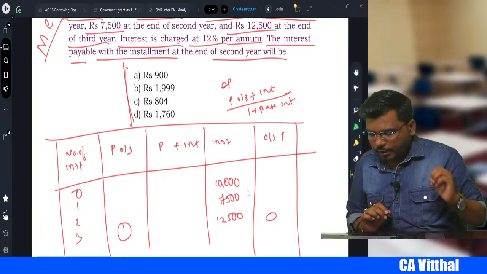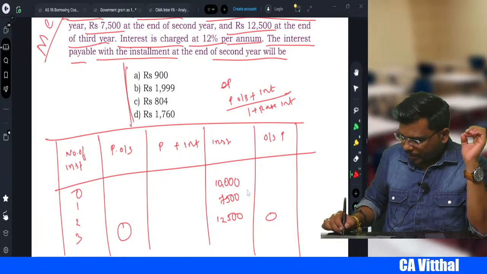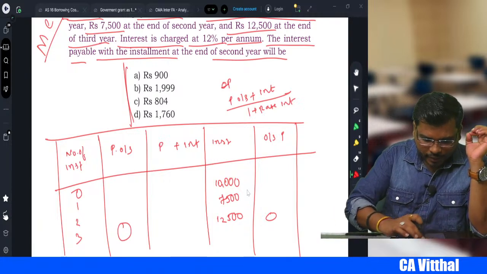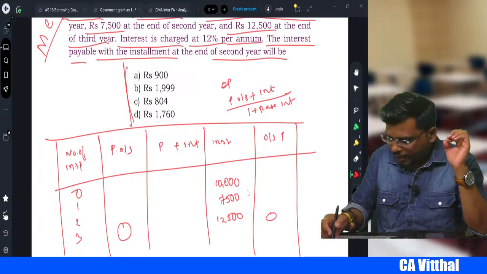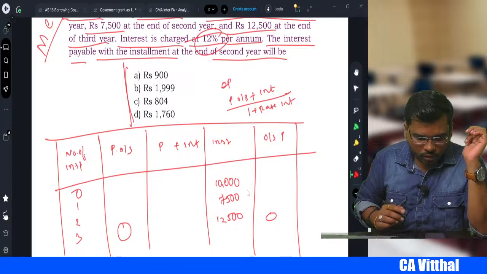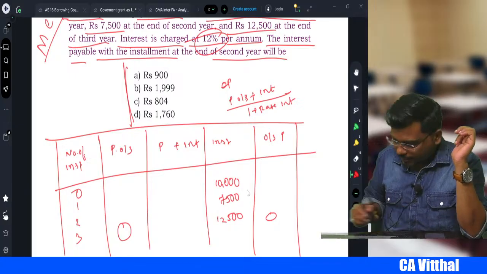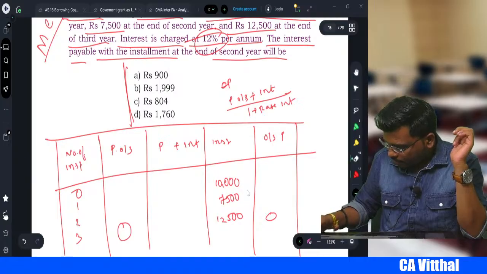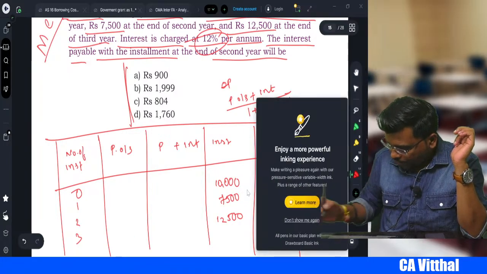Okay, how to calculate this, sir? How much is the opening principal at 0? Installment how much? 12,500. So 12,500 divided by 1 point, what is the rate of interest? 12%. 1.12 is equal to 11,160. So we can write here 11,160.